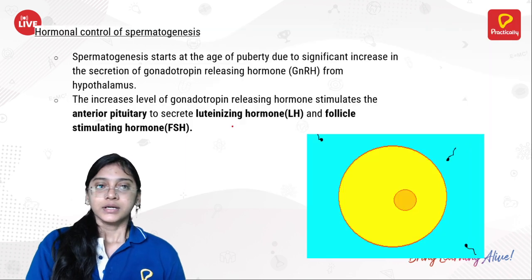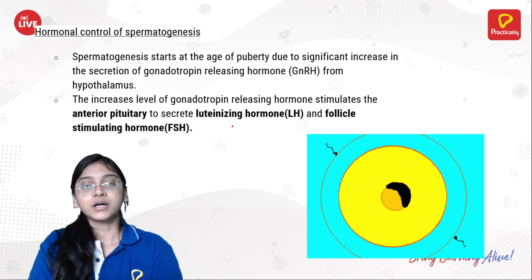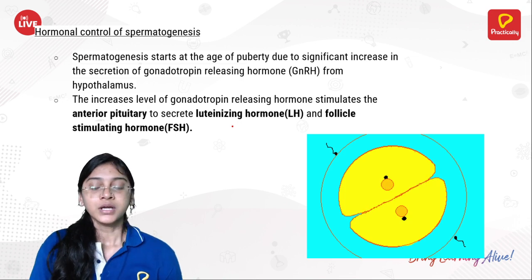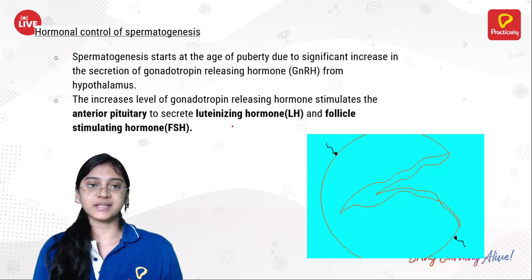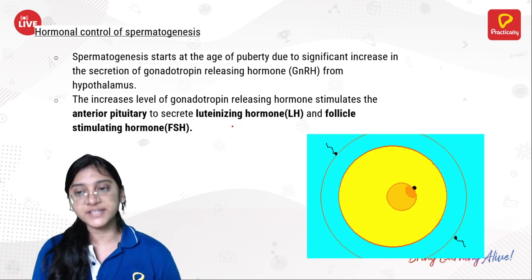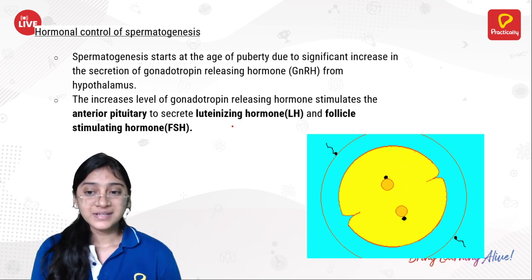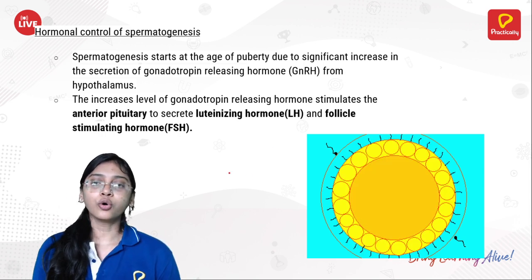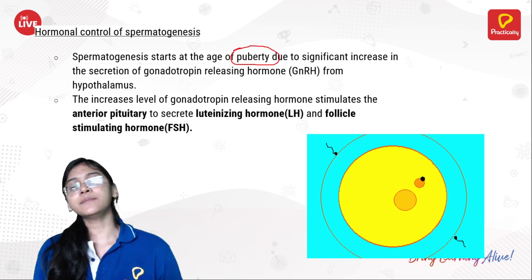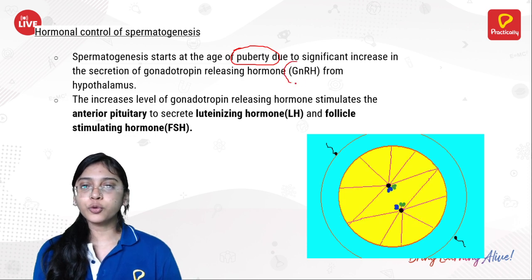Now, let's understand the hormonal control of spermatogenesis. That is, how hormones are involved in spermatogenesis. Spermatogenesis starts at the age of puberty in male individuals. Boys start producing sperm, start showing the development of the sperm, only during puberty, due to the hormone of the hypothalamus called gonadotropin releasing hormone.